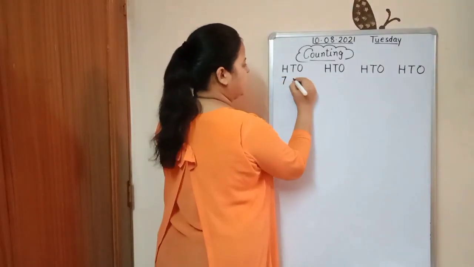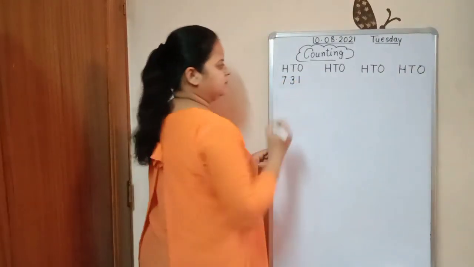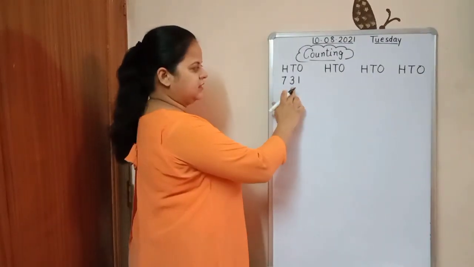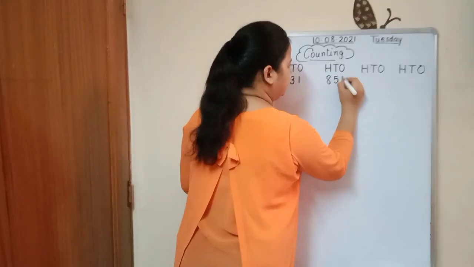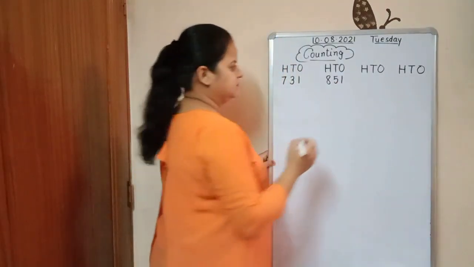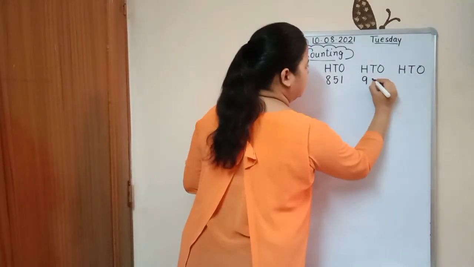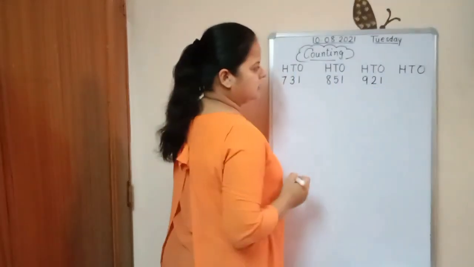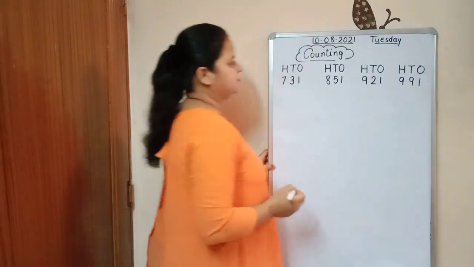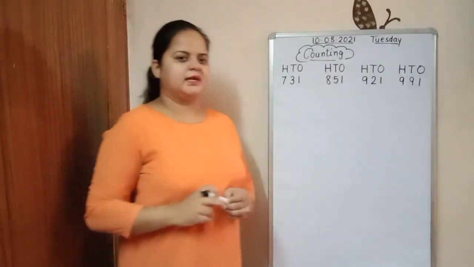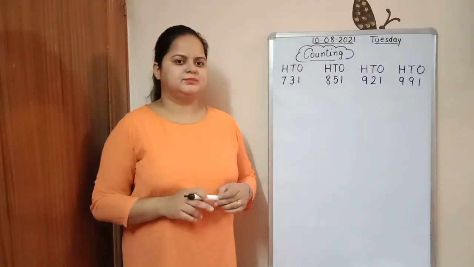Next is 731, 851, 921 and 991. These 4 lines we have to do now.